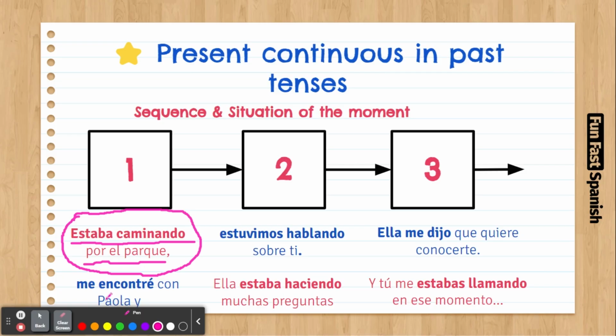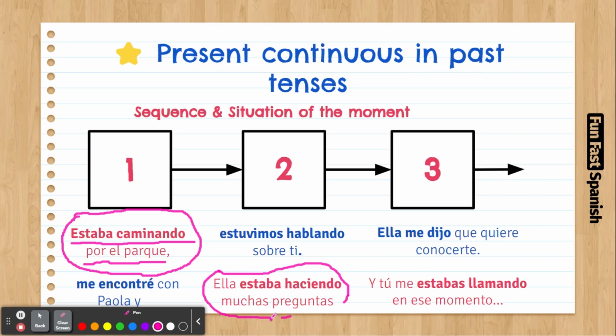Yeah, good. So then I'm going to bring a sentence here like estuvimos hablando. That's in past simple. That means that will be the next thing, right? So estuvimos hablando sobre ti. Ella estaba haciendo muchas preguntas. So we were talking about you. She was making lots of questions.